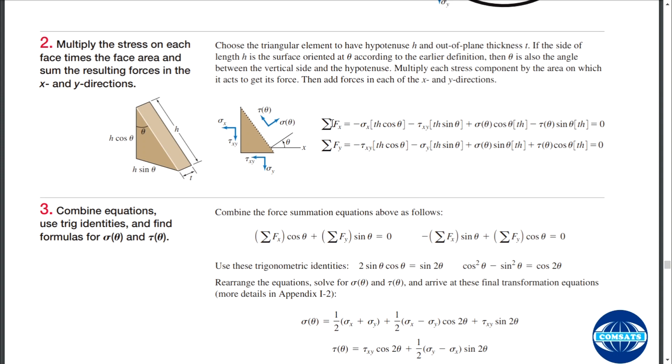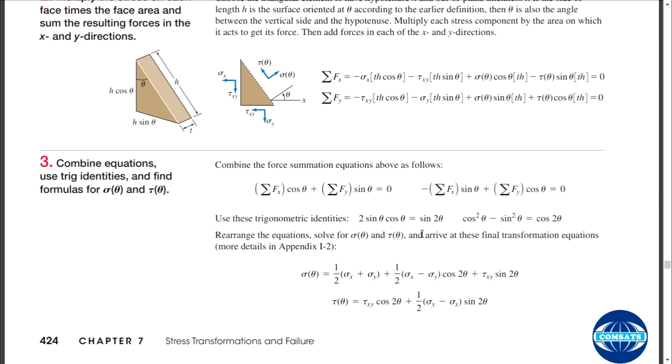These are the summation of Fx and Fy, and we have resolved them at Fx cos theta and Fx sin theta. Moreover, we have also resolved them along this other angle, Fx sin theta and Fx cos theta.